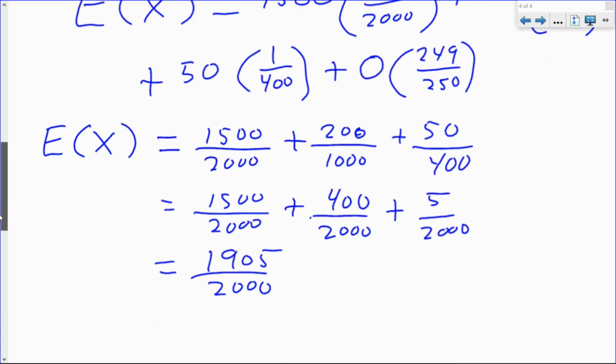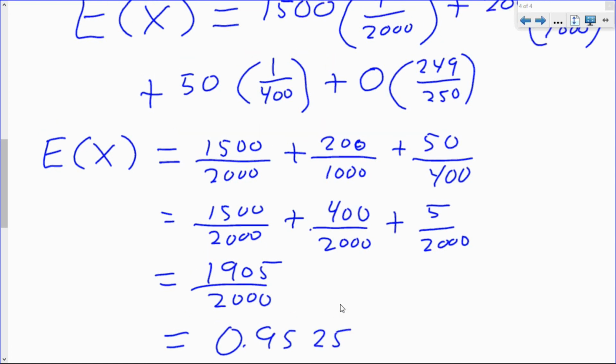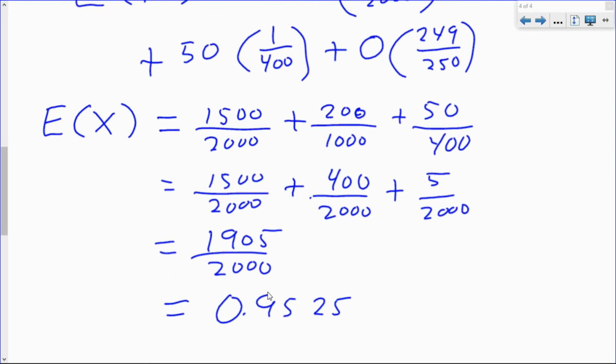Now we could reduce that, or really we could just turn it into a decimal. And we'll talk about why a decimal is probably okay here. You get 0.9525. Since X is our winnings, the prize money, the expected value, E of X, is also prize money. This is in dollars. That's the expected winnings on your $5 ticket.